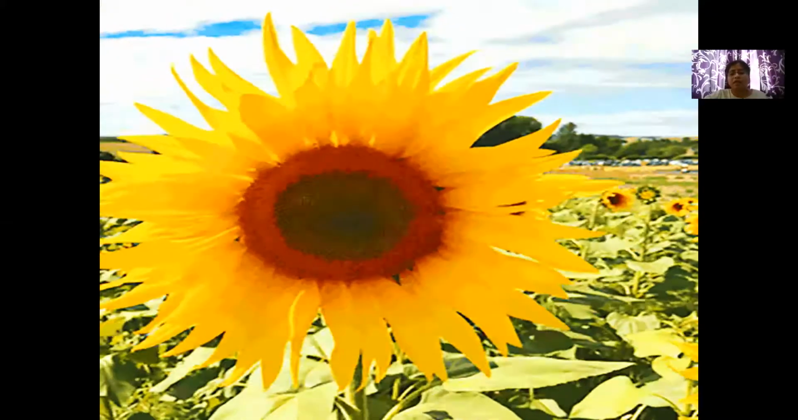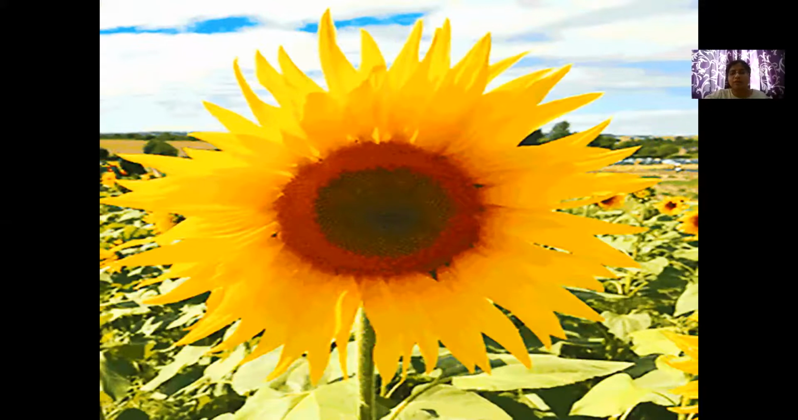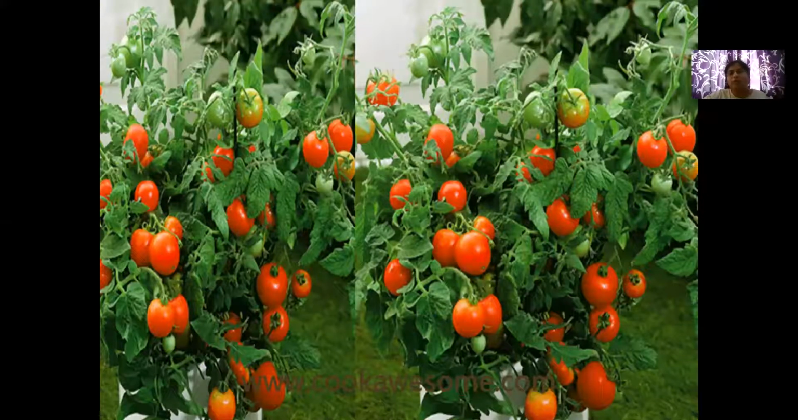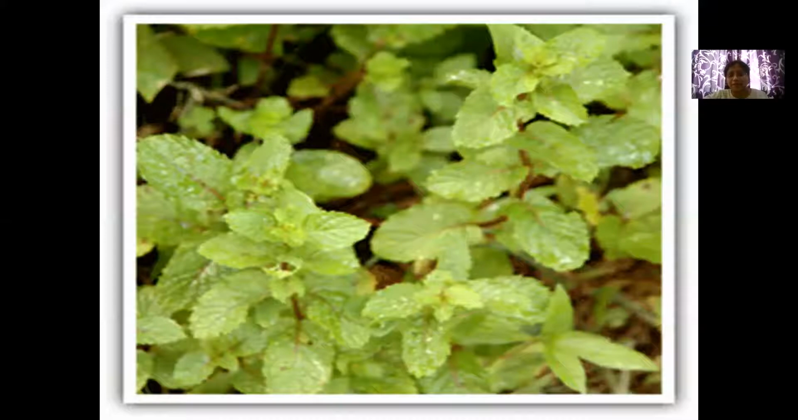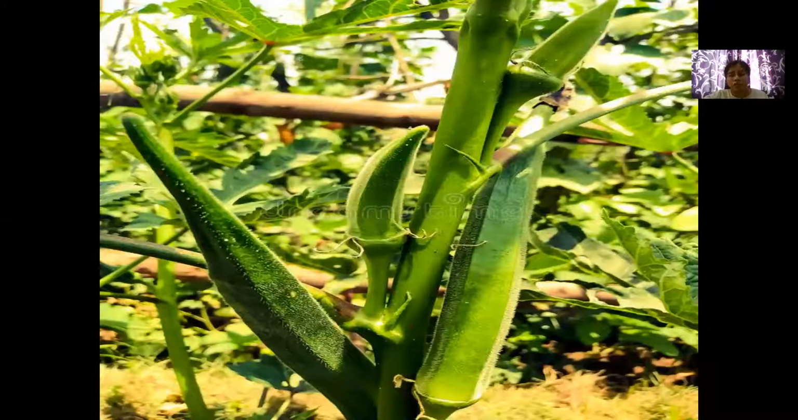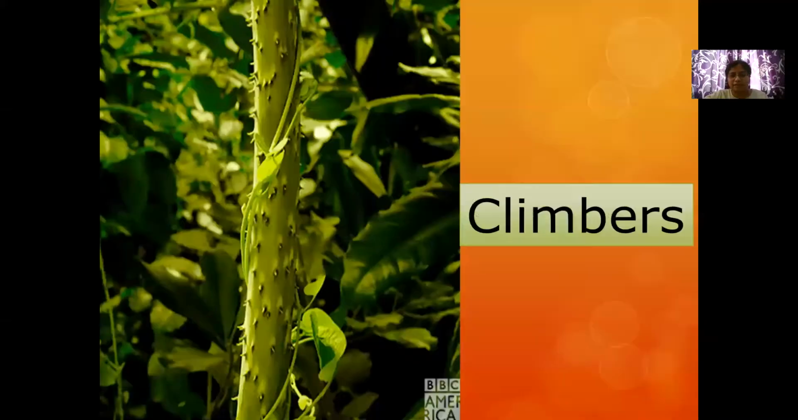Likewise, your rice plants, then comes your sunflower plant, they are also herbs. Your tomato plants, tomato might give you fruit for one season or two seasons, and then they start dying off, they start losing their functions, their leaves start getting dried up. Then comes your mint, your okra, your lady's finger. These are a few examples of herb plants. So they give the fruits only in one or two seasons, and the plant starts losing its function.